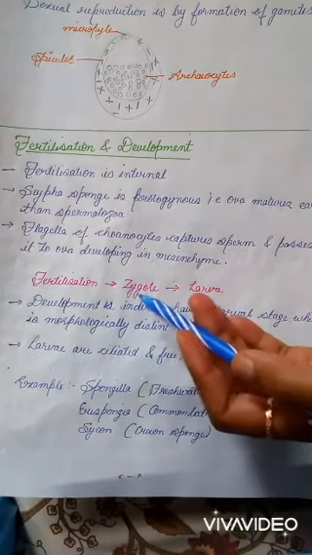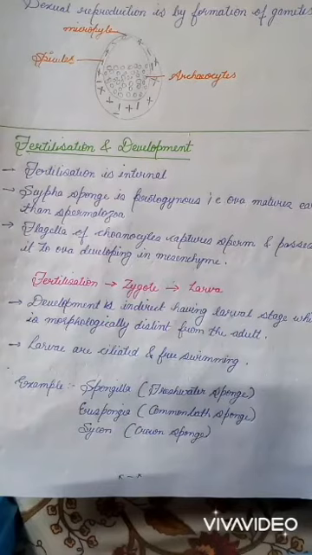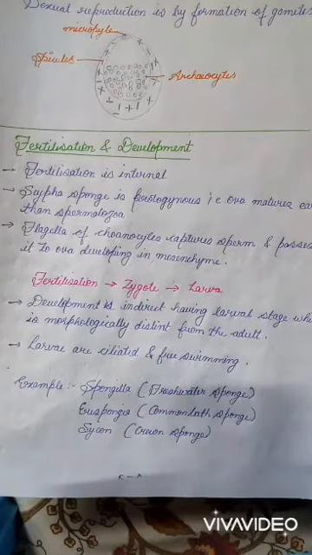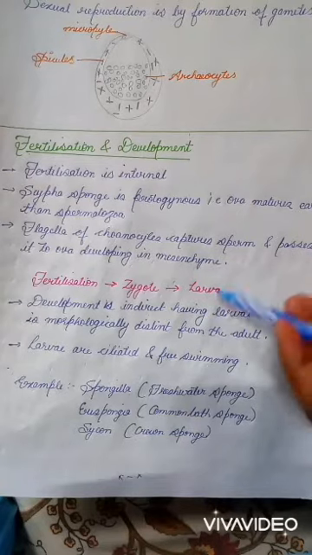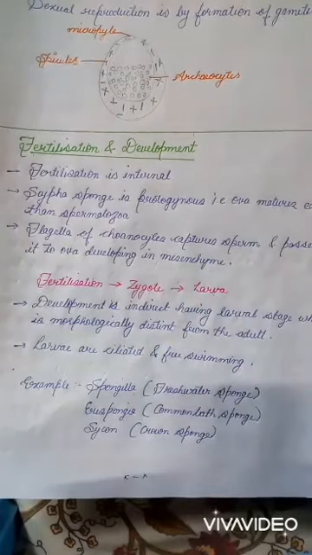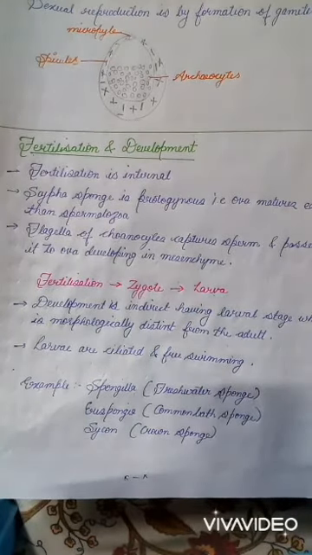So after fertilization they form zygote, and because of cleavage division they form larvae, and the development is indirect here. Wherever we read the term larvae, it means the development is indirect, having larval stage which is morphologically distinct from the adults. So larvae are ciliated and free swimming. So they are able to move from one place to another and get settled down at the different location.